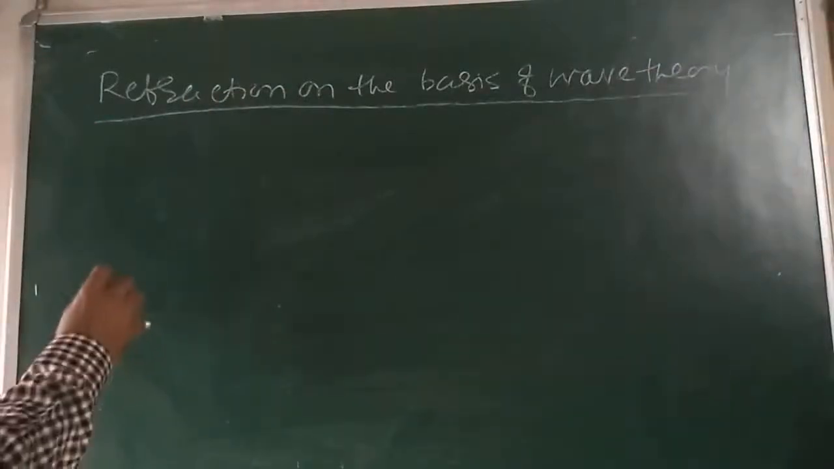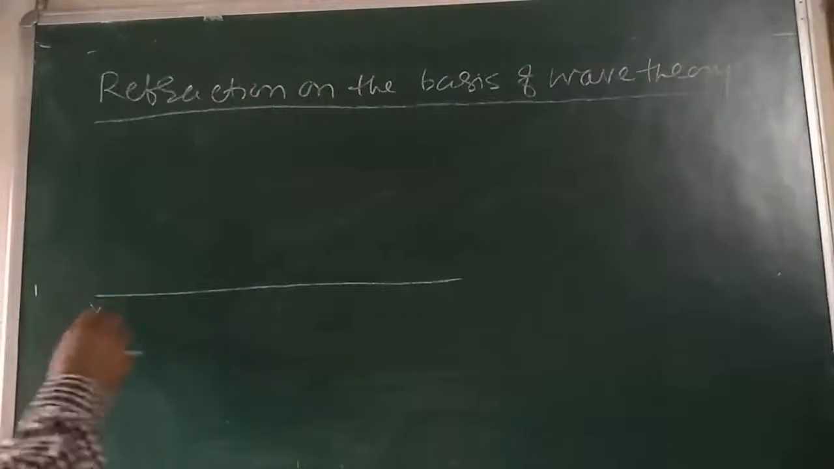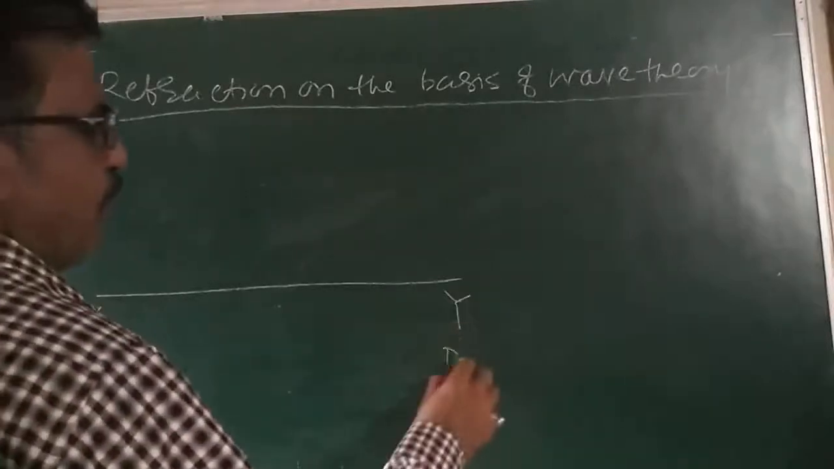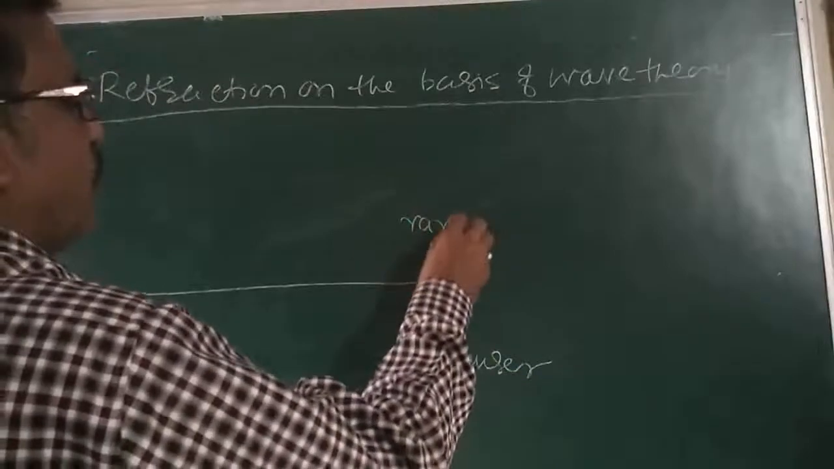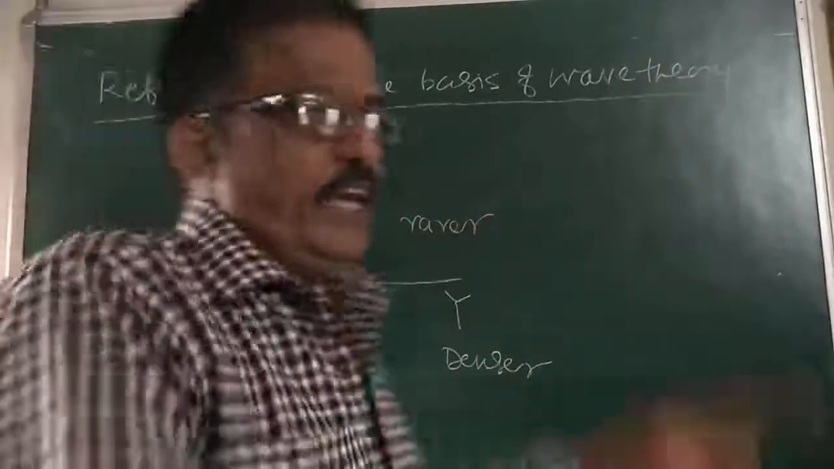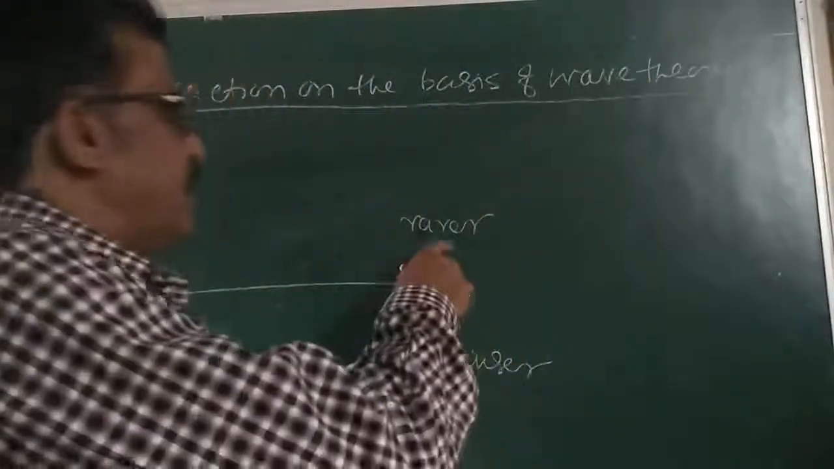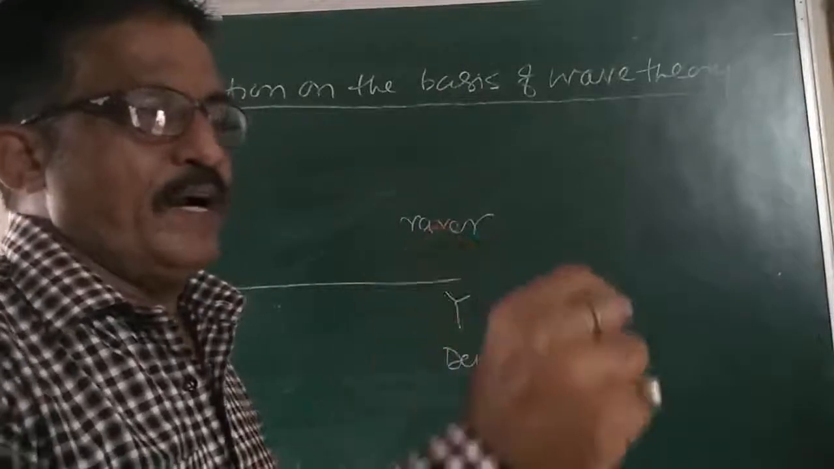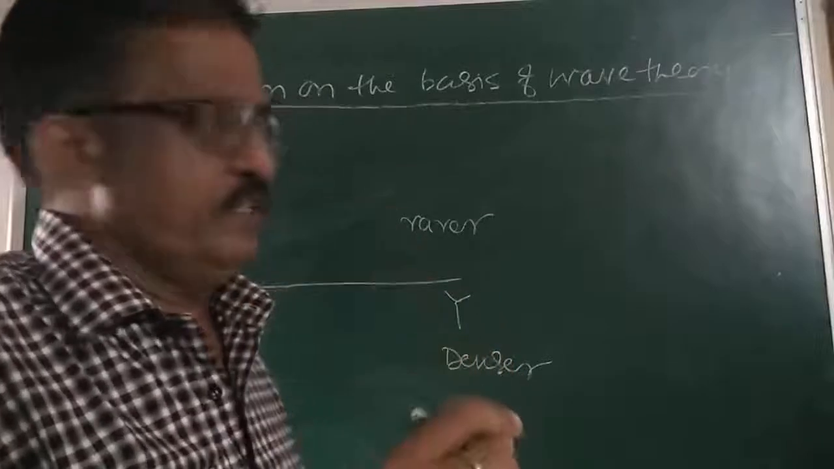For that I am drawing the first figure here. Suppose here XY is a plane surface that separates the denser medium from the rarer medium. Suppose this is our denser medium and this is our rarer medium. XY is an interface. Above here it is the rarer medium. Rarer medium means particles are far apart, whereas in the denser medium the particles are very close.